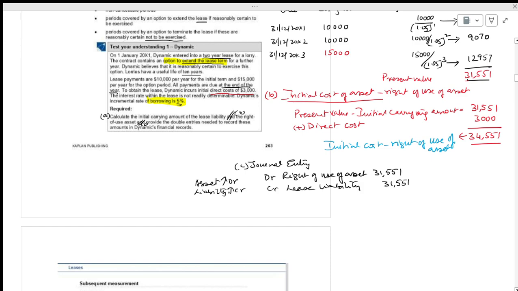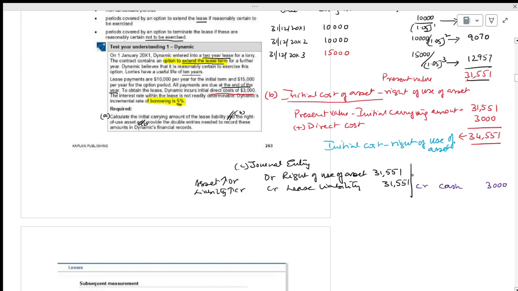31,551. This will not change. As simple as that. This is with respect to lease liability. Now you are paying direct cost of 3,000. Credit, cash or bank, 3,000.